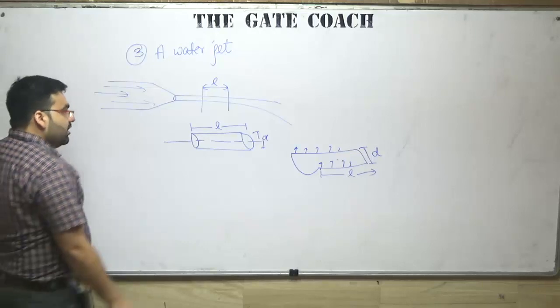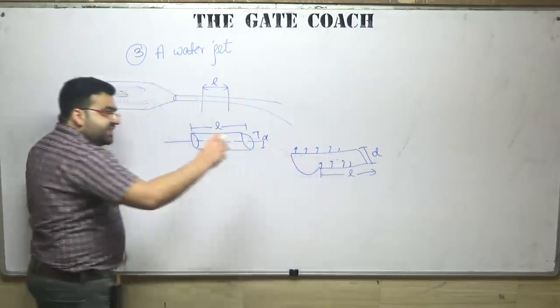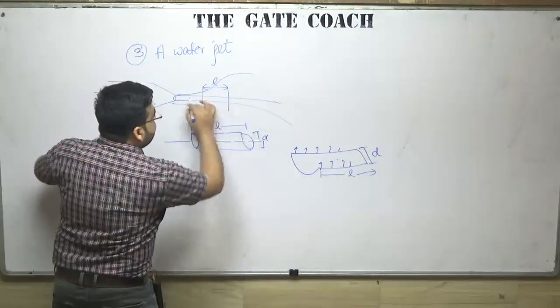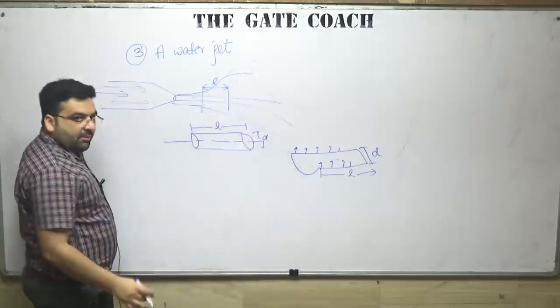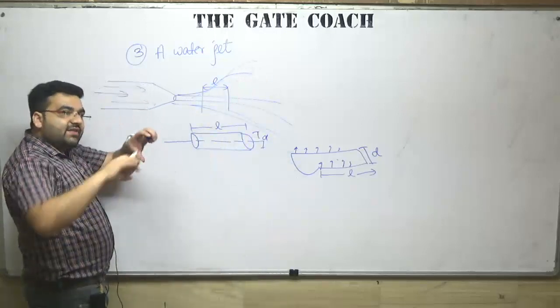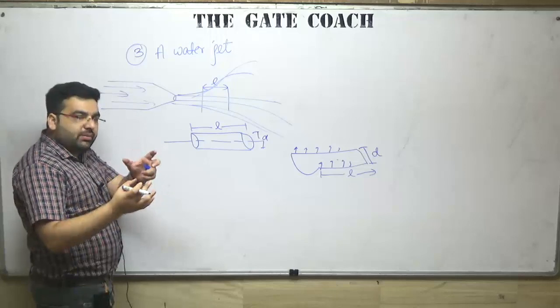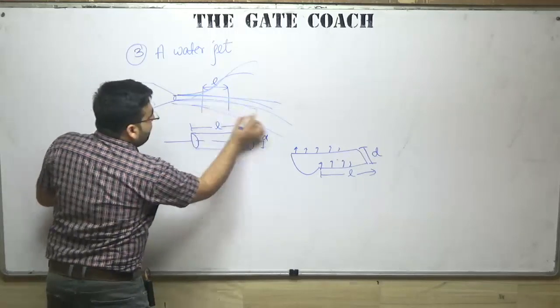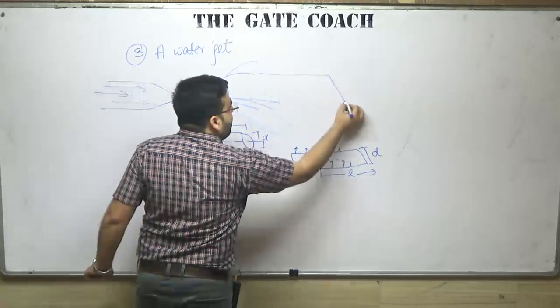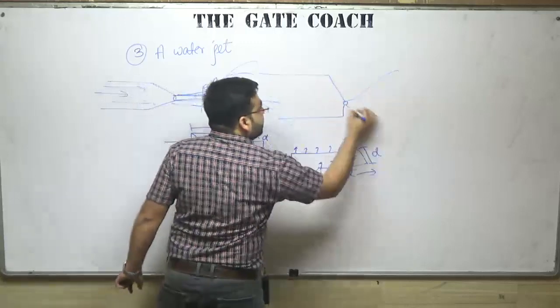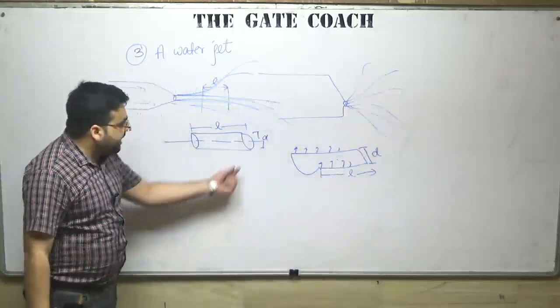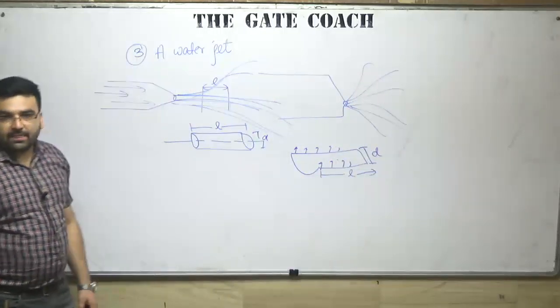Clear? Now if the inside pressure is very high, it will go like this. But if the inside pressure and the outside surface tension are in equilibrium, or the surface tension is very high, it will stay like this. Otherwise, the water will come out of the nozzle and scatter, if the internal pressure is very high.